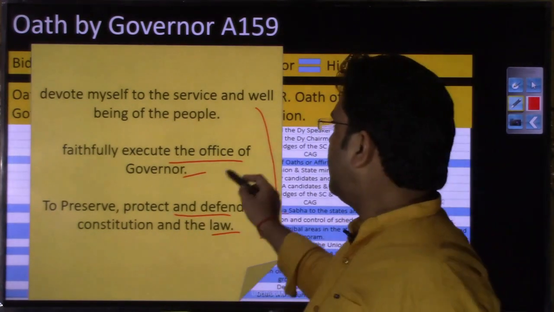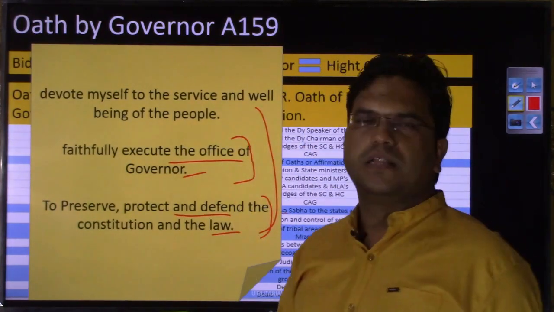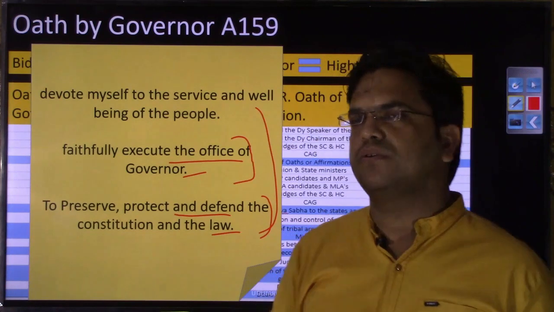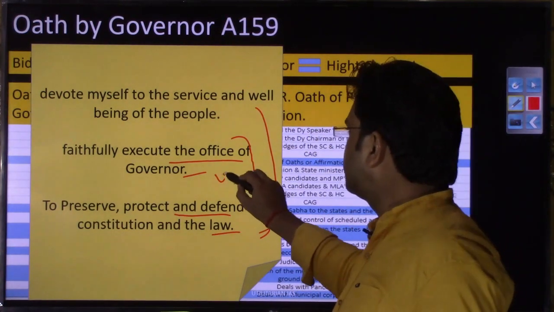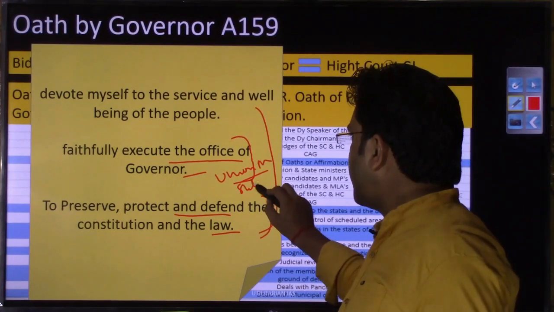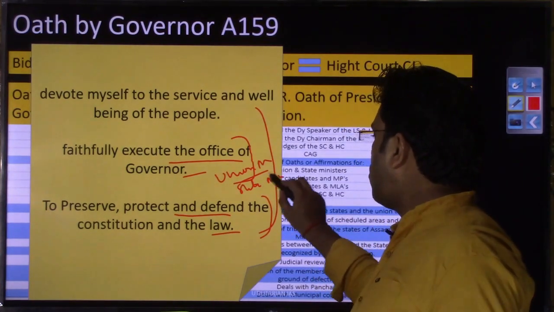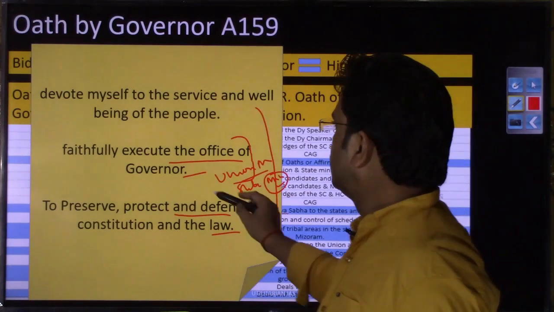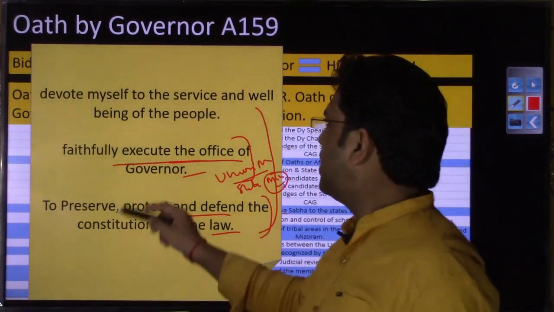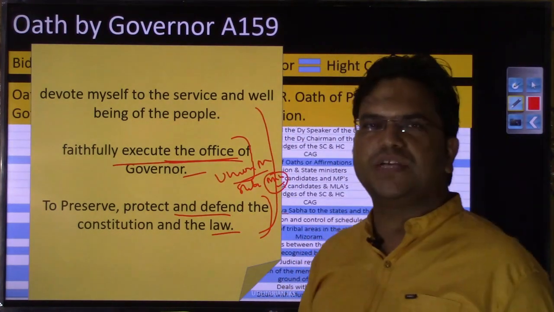This is again a common line that any constitutional functionary, if he or she is assuming any important office, so you have union minister, you have the state minister. As soon as they assume any important office, they take the oath: whatever office that is being awarded to me, I'll faithfully execute the duties of that office.